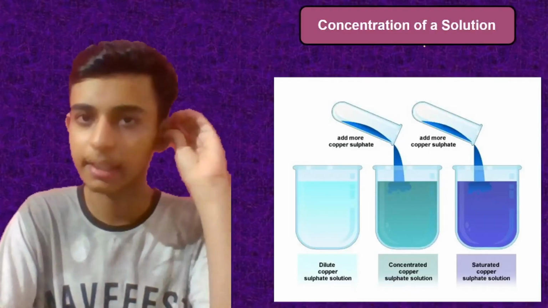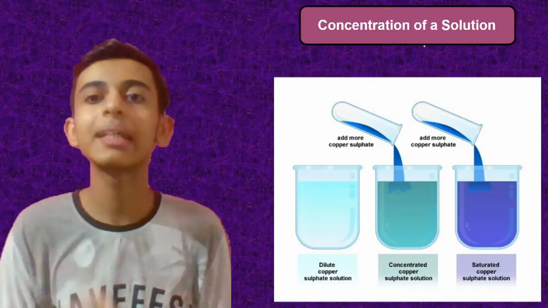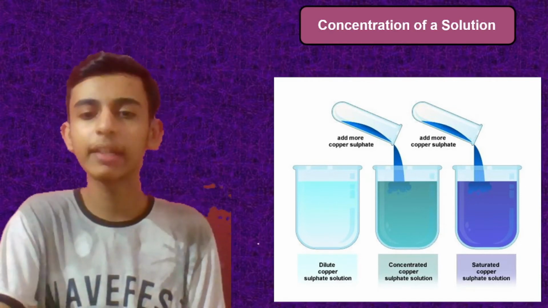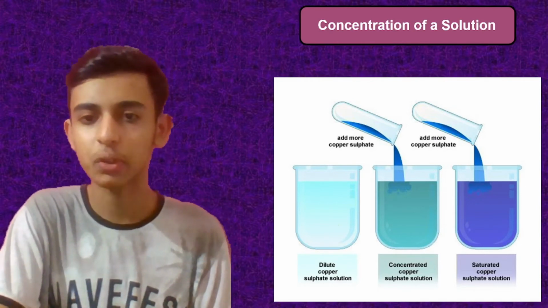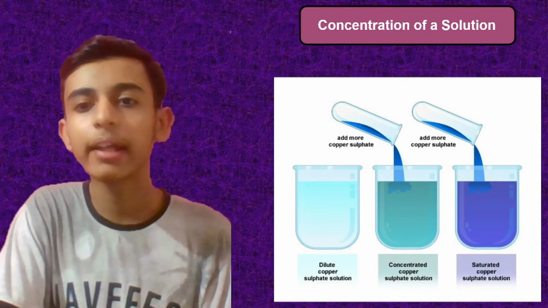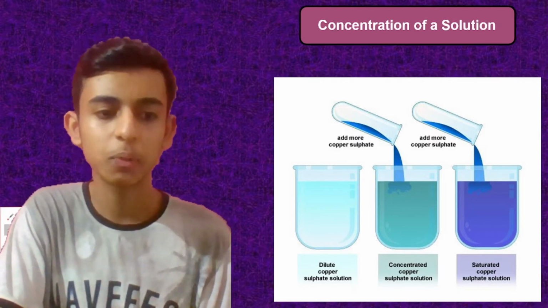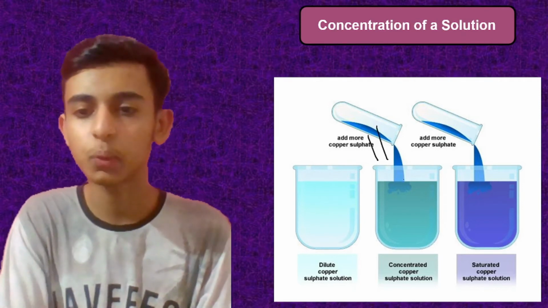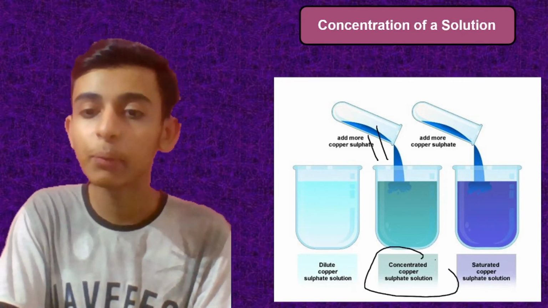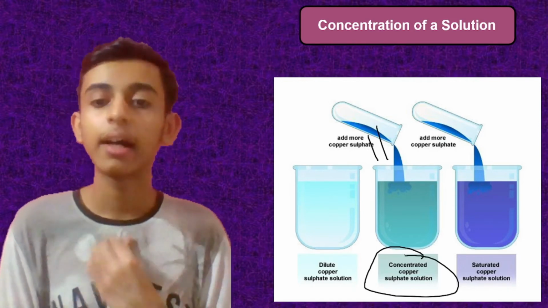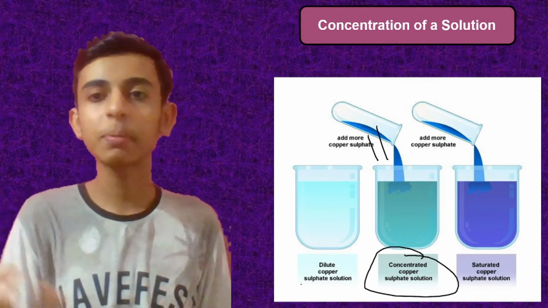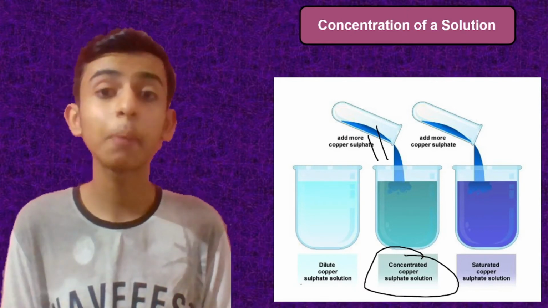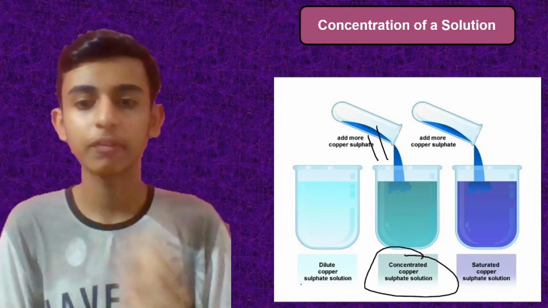Now wait a second. What do I mean by concentration of a solution? Let's say you have taken a dilute copper sulfate solution. This is a solution, and you are adding more and more copper sulfate, which is blue in color. Then at one point it will become concentrated. What is the meaning of dilute? Dilute means when there is more water and less copper sulfate, and in general terms, when there is more solvent and less solute.